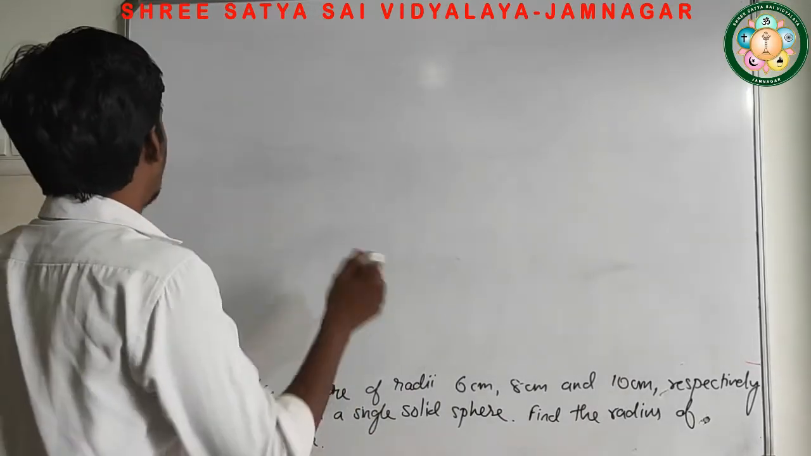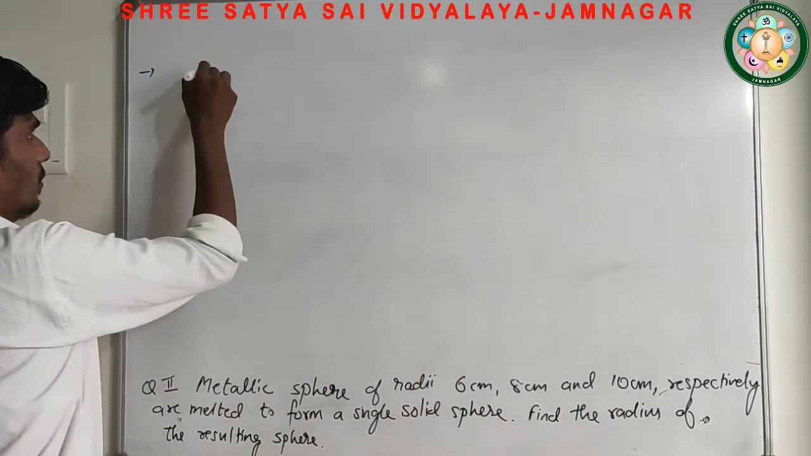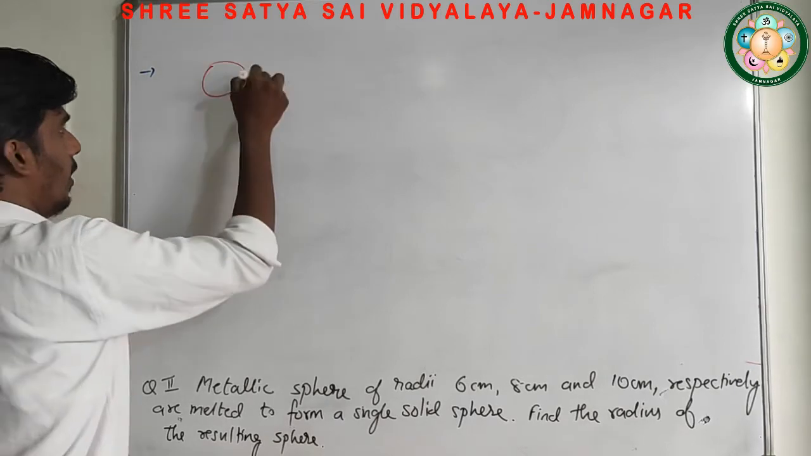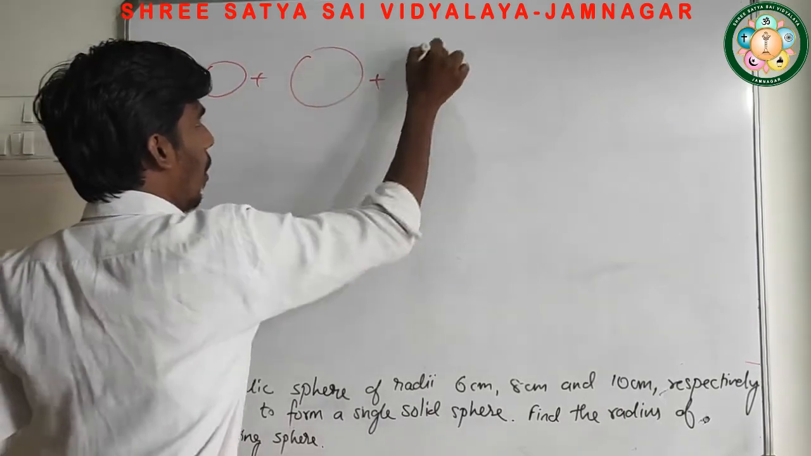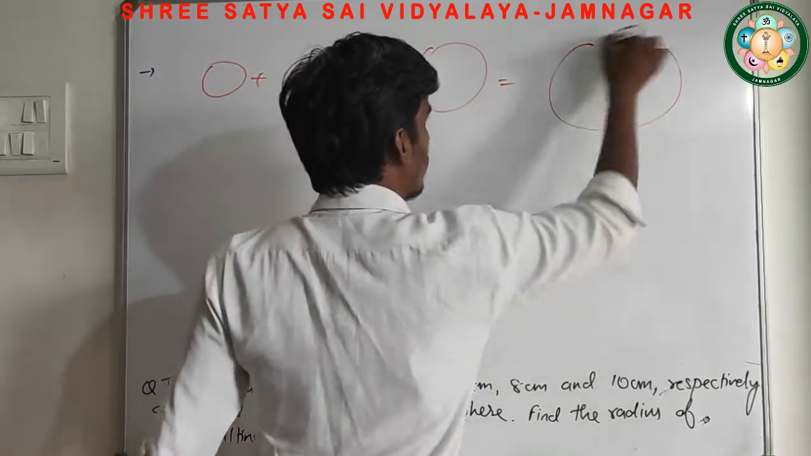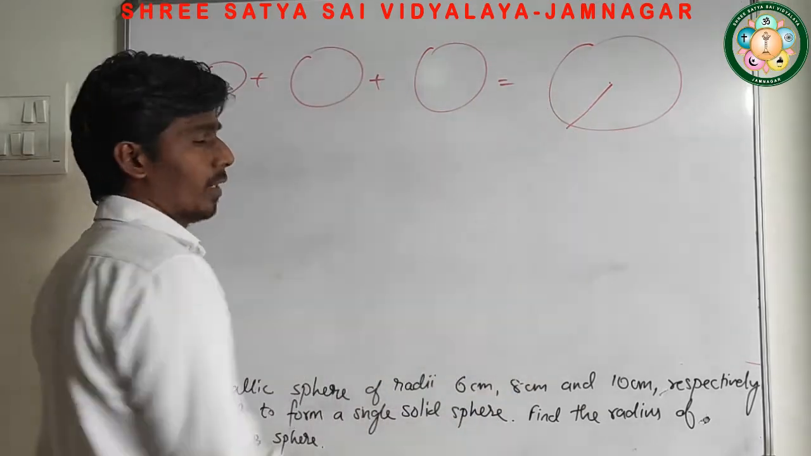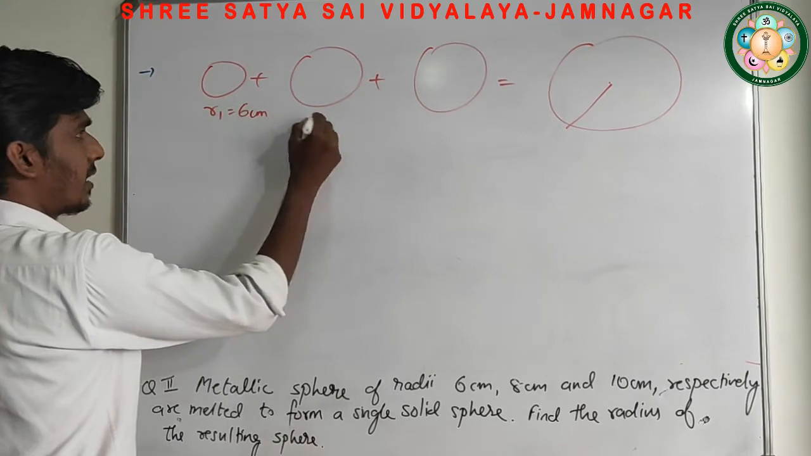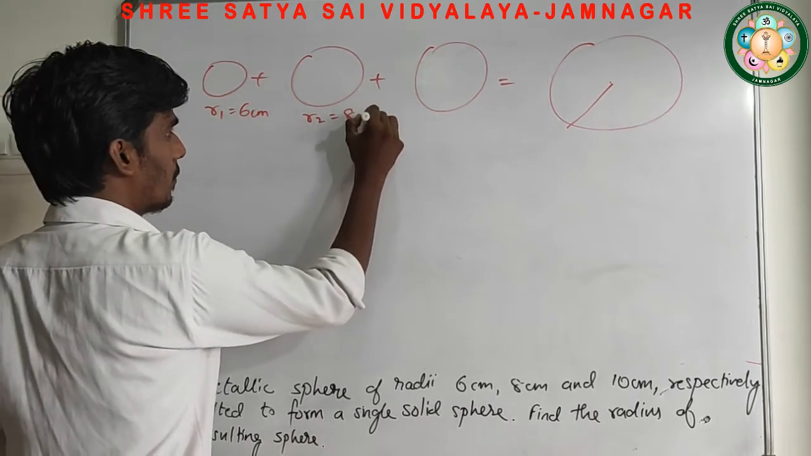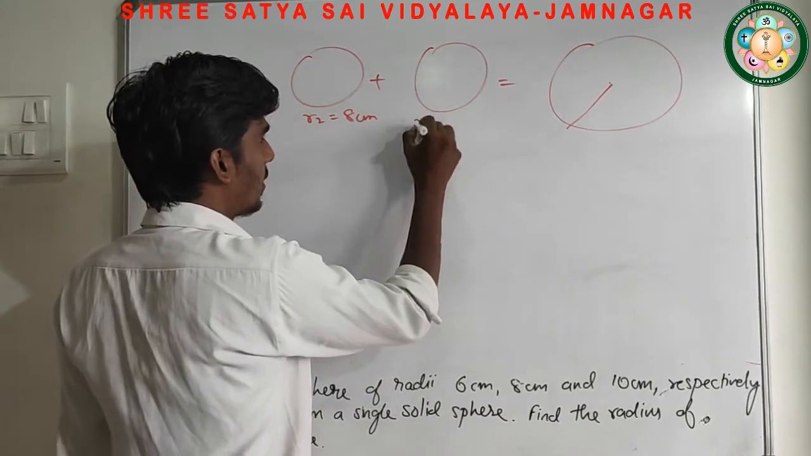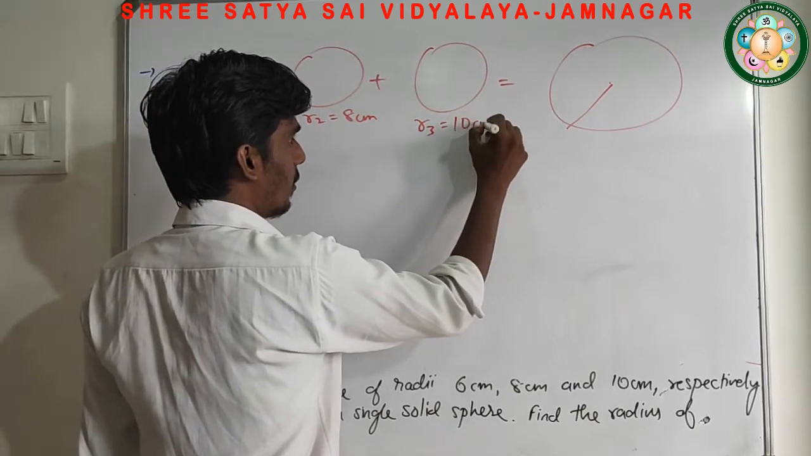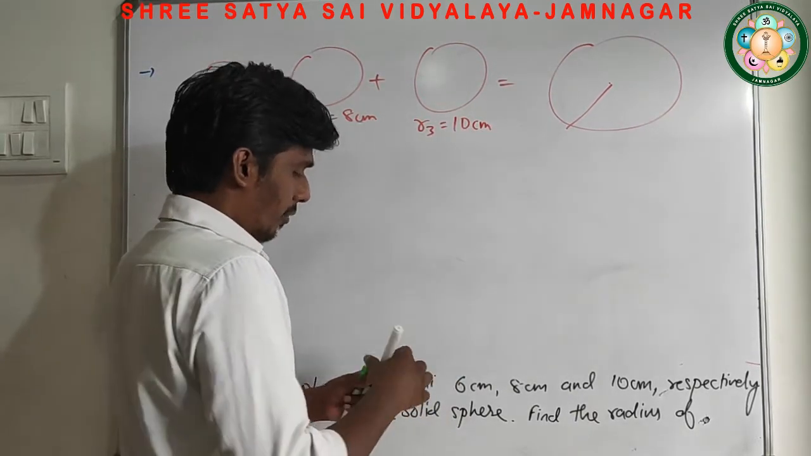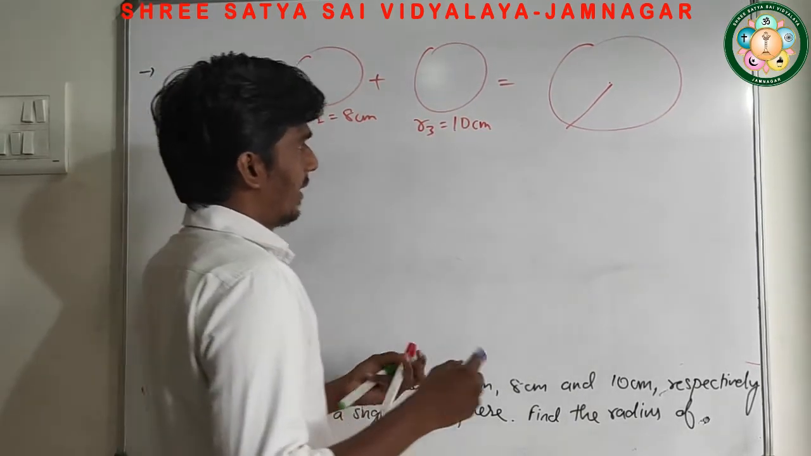So we already know here three spheres are there, smaller, bigger, or bigger. We have to find the volume of the combined one. So the radius R1 is how much? 6 centimeter, R2 is 8 centimeter, R3 is 10 centimeter. The question which we have to find is the radius.